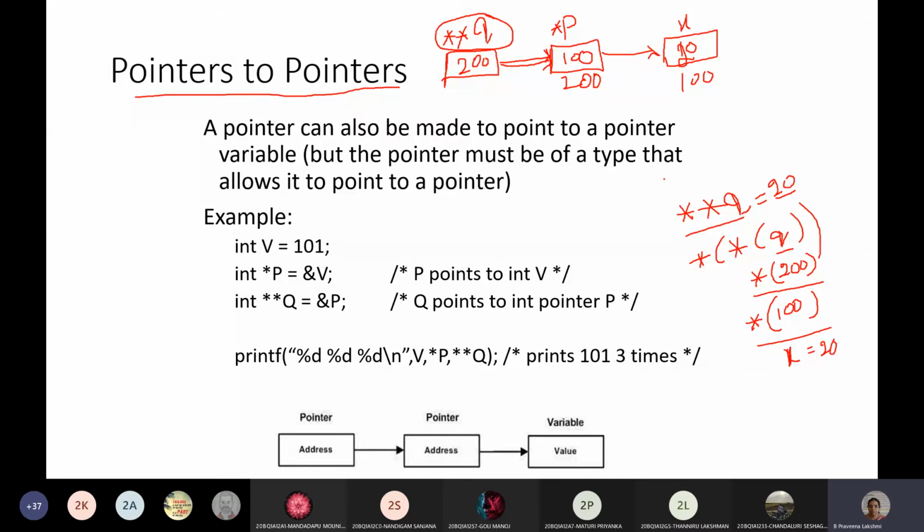Just like, for example, I am pointing to some person. Assume that somebody asked me about some address or some person. But actually I don't know that particular person, but I know some person who knows that actual person.